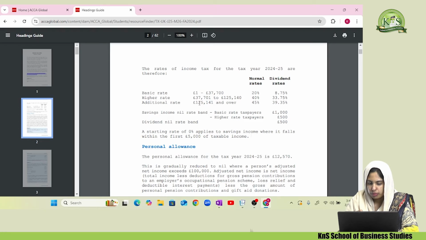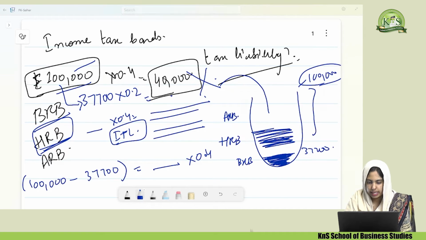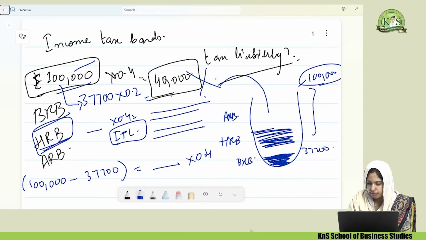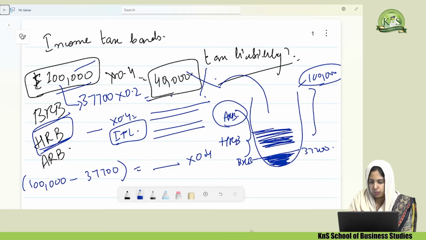Moving forward, if your income is, let's say, 2 lakhs, you are not supposed to do 2 lakhs multiplied by 45%. No, we will not do it like that. We will first tax 37,700, then subtract that, then fill the higher rate band of 125,140, and whatever amount is left will go into the additional rate band. Always remember this example: first the bottom is filled, then above, not directly over here.